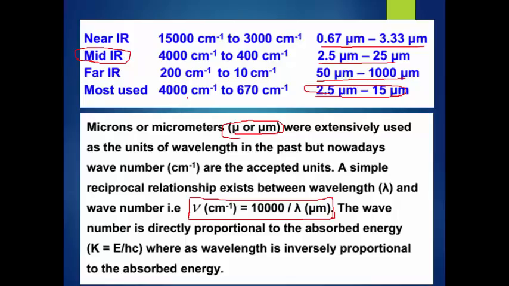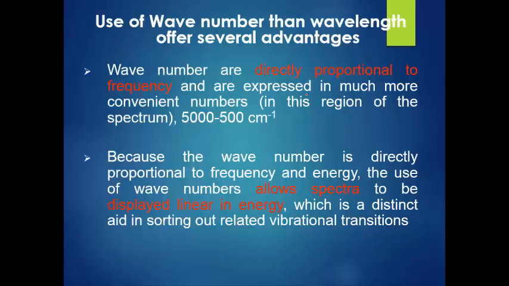As we saw in the case of wavelength, this is the wavelength region. This looks very complex. That's why we use these numbers, like these numbers. This is more convenient. Wave number is more convenient as compared to the wavelength.